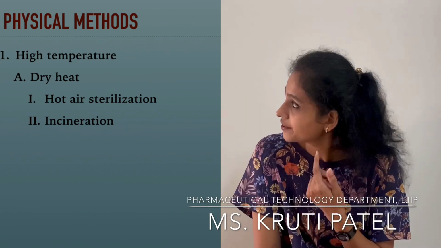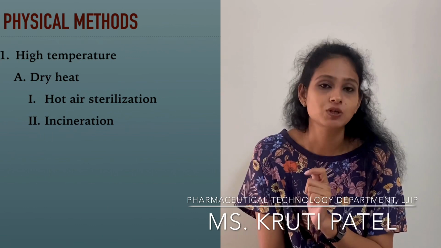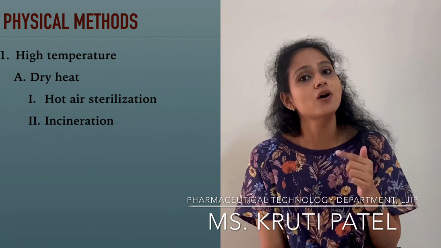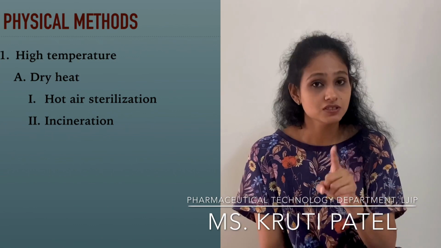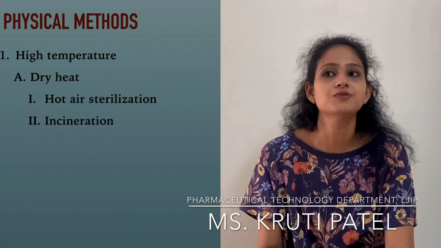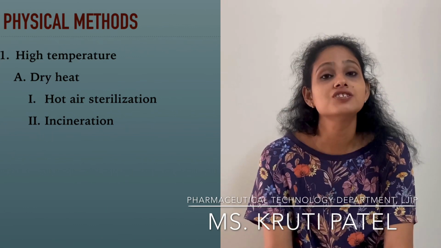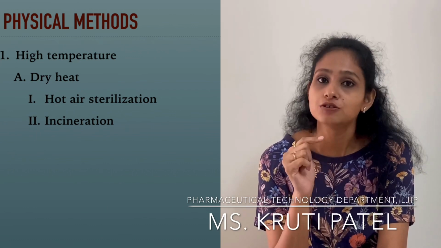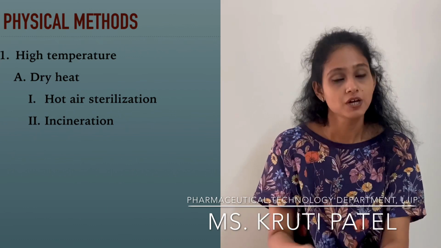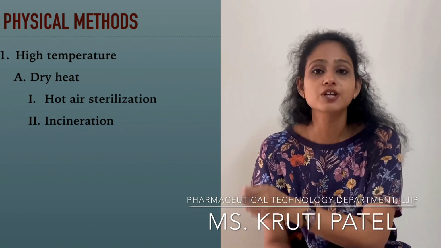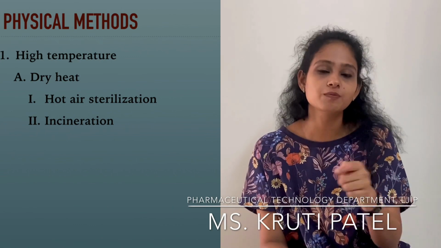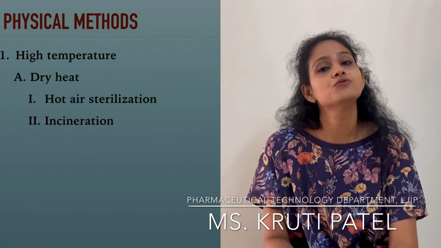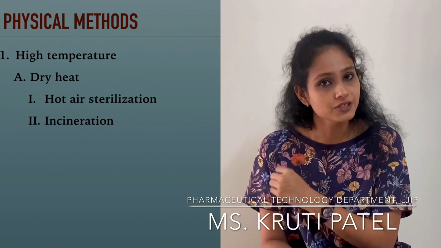The second method in dry heat is incineration. Now what is this incineration? Incineration means directly burning in flame. This incineration is a very wonderful method which we use in the laboratory for sterilization of wire loop. In a pharmaceutical microbiology lab, we will be using a wire loop. That wire loop will be used for transferring microorganisms. Now when we transfer microorganisms, we need to sterilize that loop. Then how to sterilize that loop? By the method of incineration.